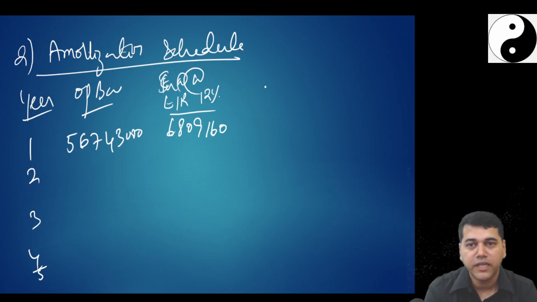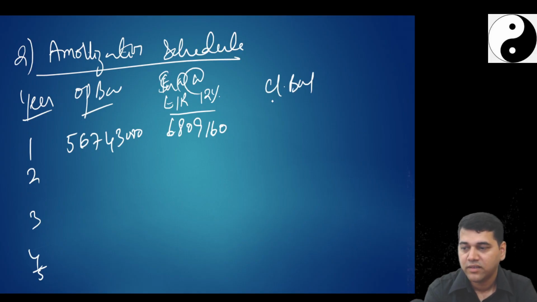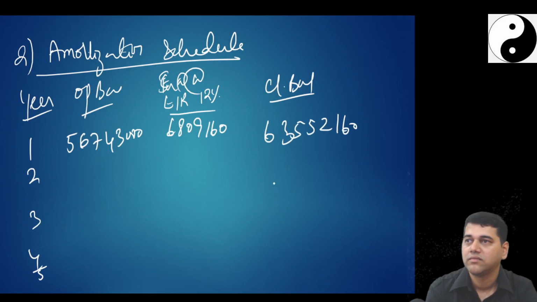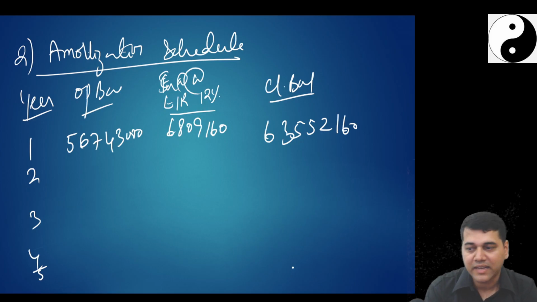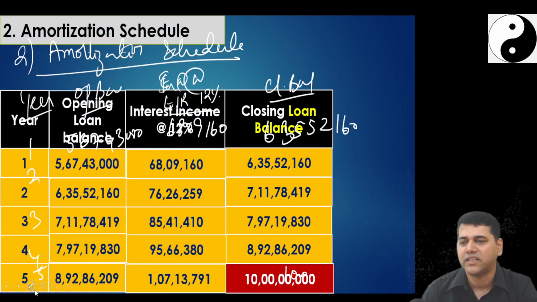Did they pay you any money? No. So what is my closing balance? 6 crore 35 lakhs 52,160. Now you just fill the balance and write the heading, the last thing being 10 crore. Okay, you fill it later at home.